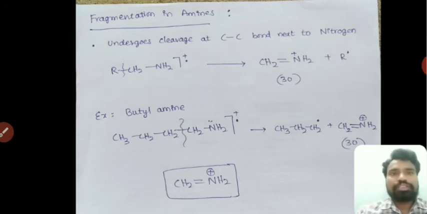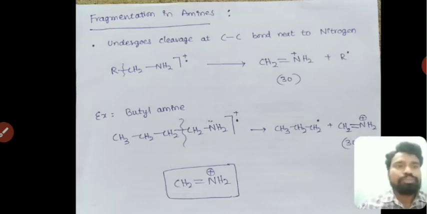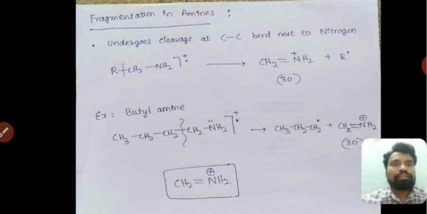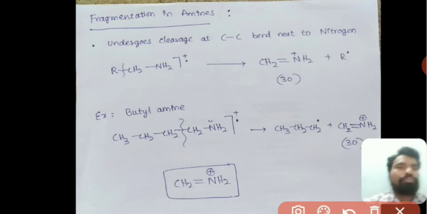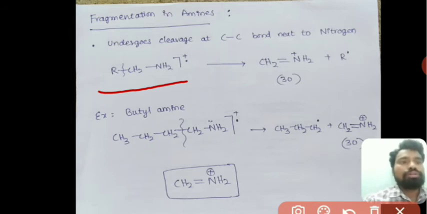The next one is fragmentation in amines. So here amines, that is RNH2. NH2 is the functional group of amines. In this case, RCH2 NH2, I have directly written the molecular ion.